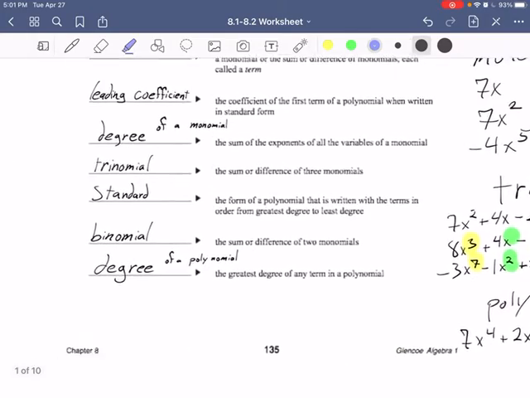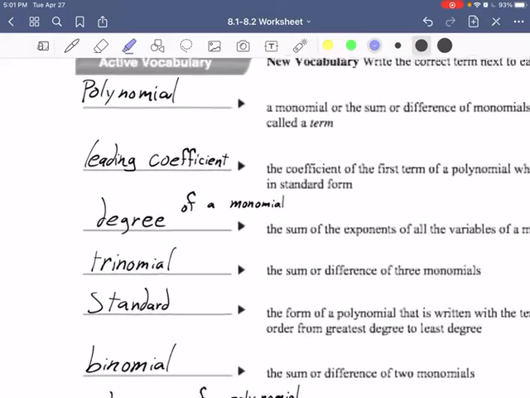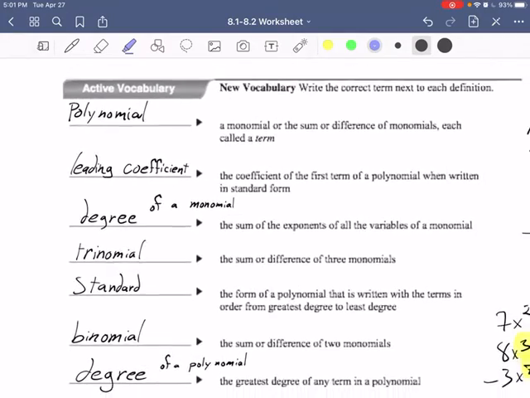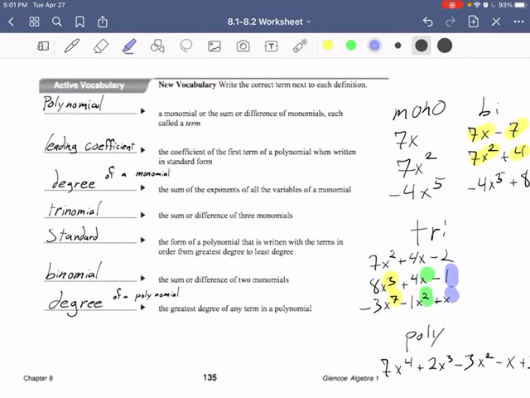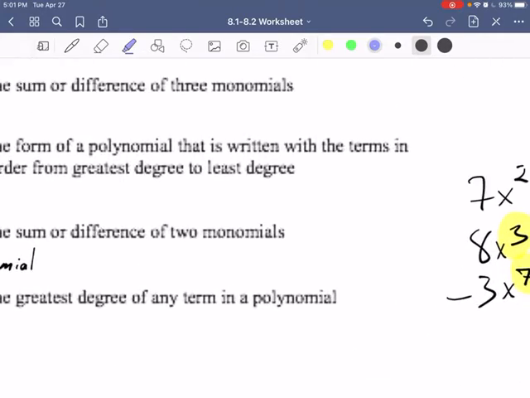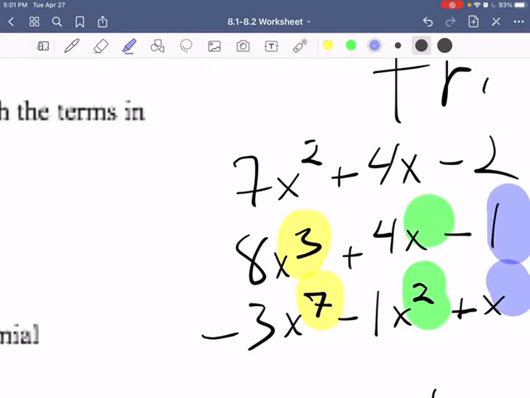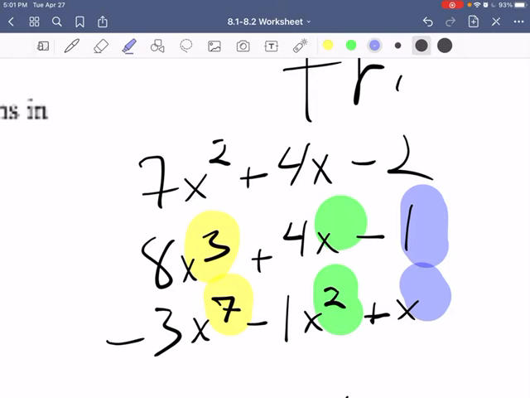Alright, so the leading coefficient is the first term in a polynomial when written in standard form. So in this expression, 7x squared plus 4x minus 2, our leading coefficient, since this is written in standard form, would be 7.